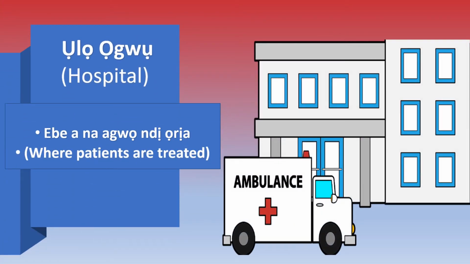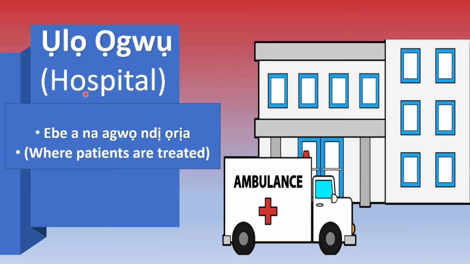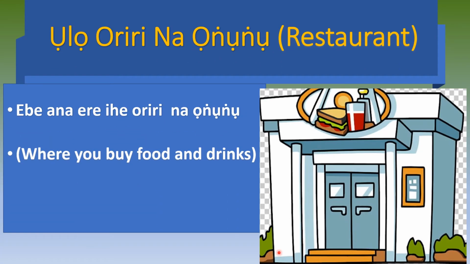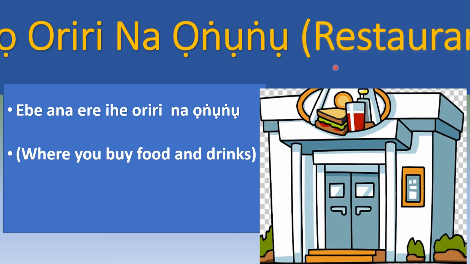And another place we'll explore bụ hospital. Hospital bụ ụlọ ọgwụ, ebe a na-agwọ ndị ọrịa. That's where patients are treated. Ụlọ ọgwụ bụ hospital. So another place we'll explore bụ ụlọ oriri na ọṅụṅụ. That's restaurant. Ụlọ oriri na ọṅụṅụ, ebe a na-ere ihe oriri na ọṅụṅụ. It means where we buy food and drinks. That is restaurant in English.